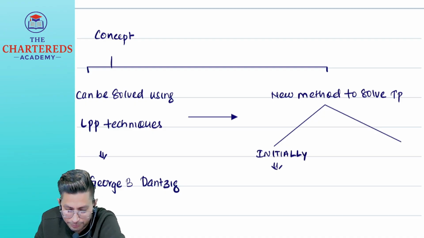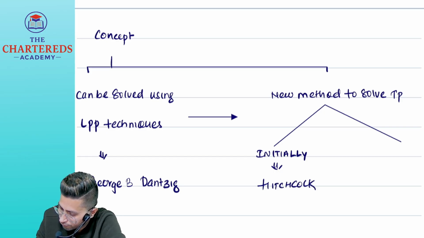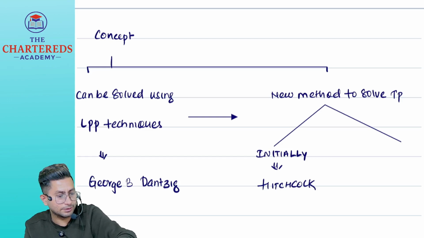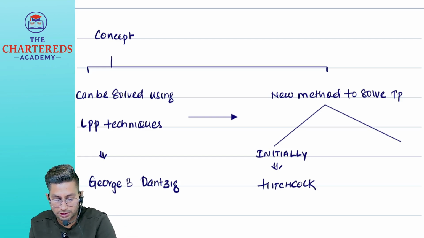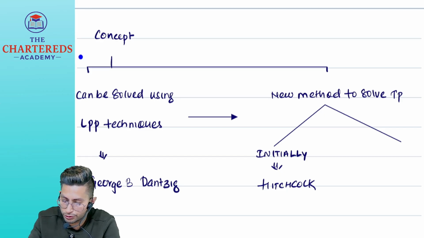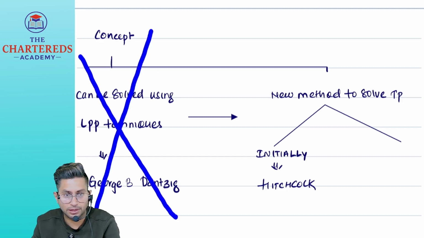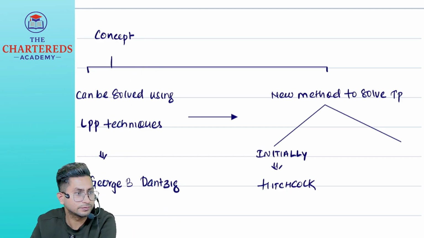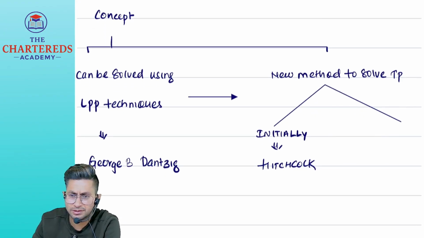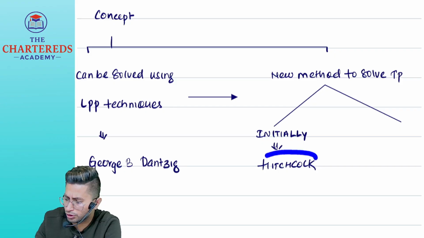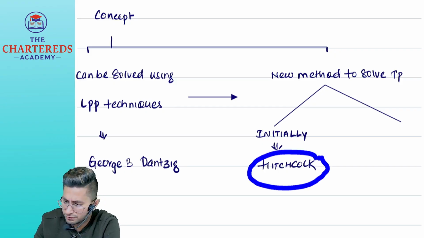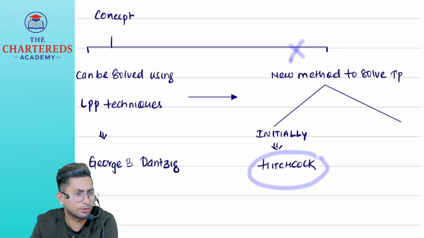Initially it was given by a person called Hitchcock. Who gave the concept? Initially, Hitchcock. Hitchcock told, no, don't use the concept of linear programming, I will give a new method to you. But because this person was not much popular, the transportation method did not become much popular.